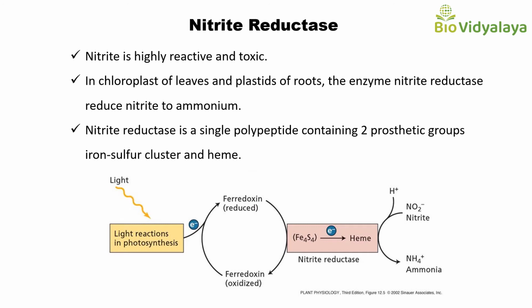If the supply of nitrate is higher, then the absorbed nitrate will be translocated to the shoot and assimilated there. So we know that nitrate will convert to nitrite in the cytosol.